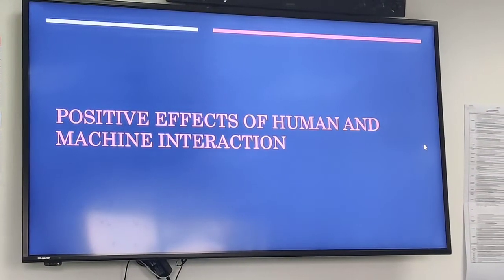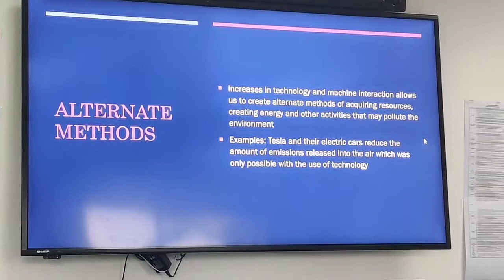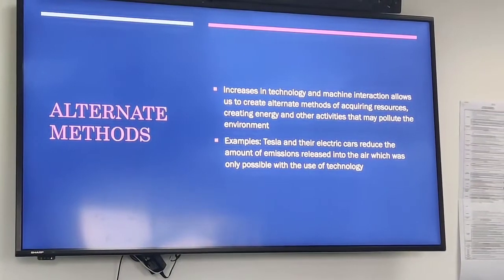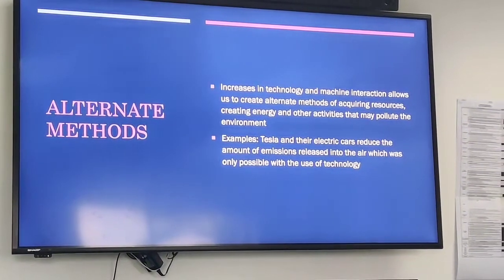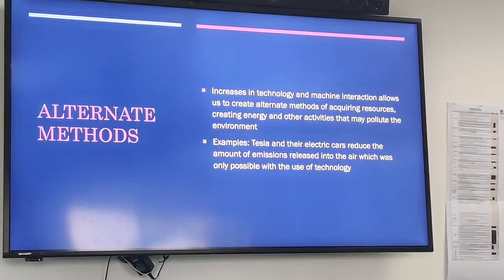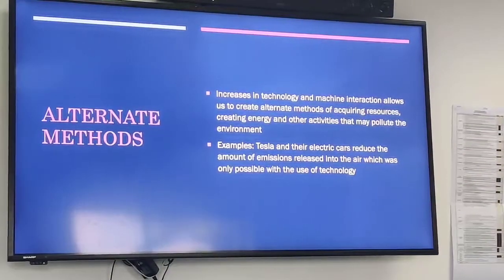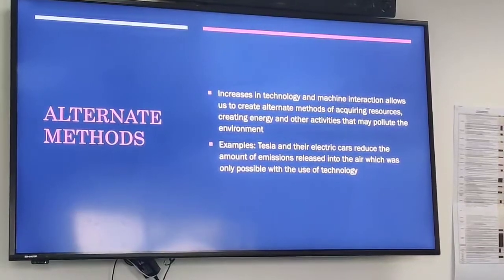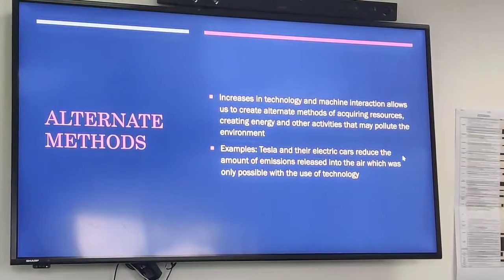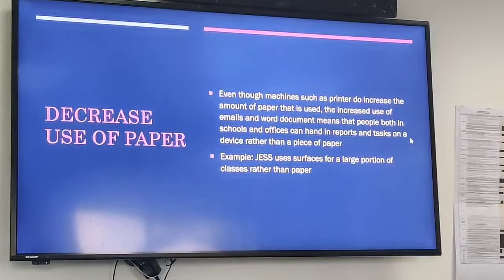Now the positive effects. An increase in technology and machine interaction allows us to create alternate methods of acquiring resources, creating energy and other activities that may pollute the environment. For example, Tesla and their electric cars reduce the amount of emissions released into the air, which is only possible with the use of new technology.